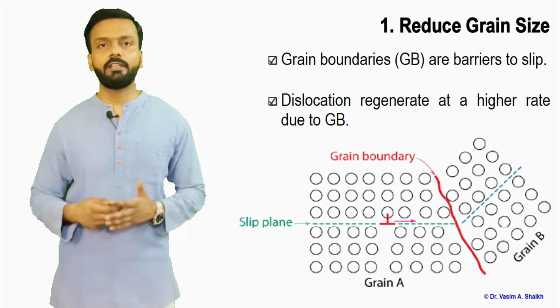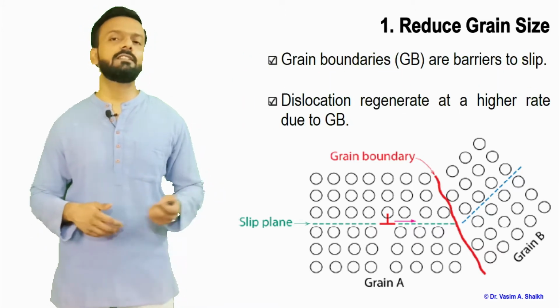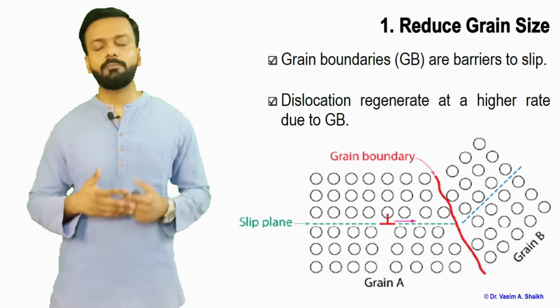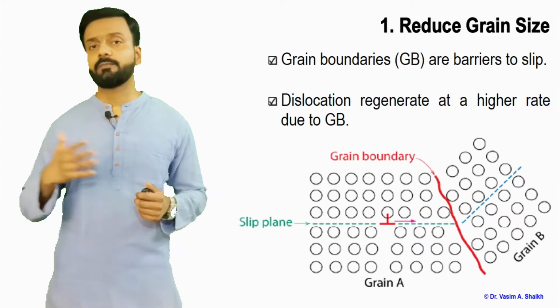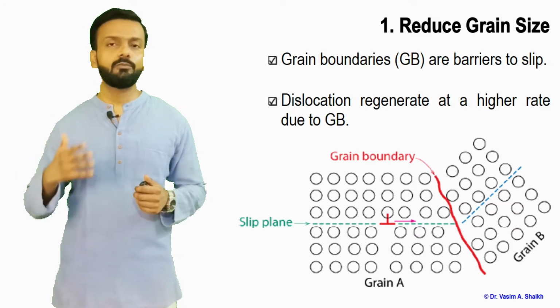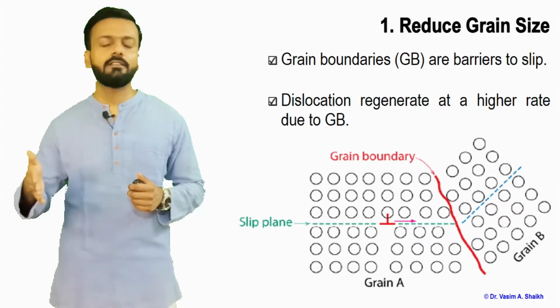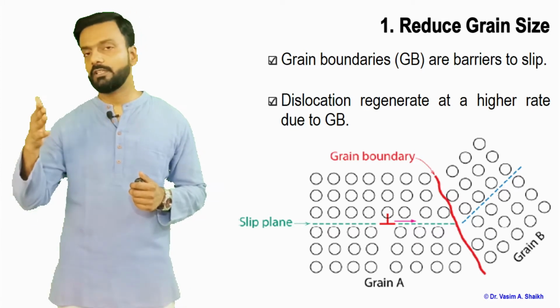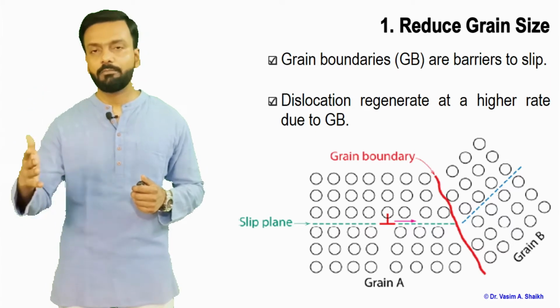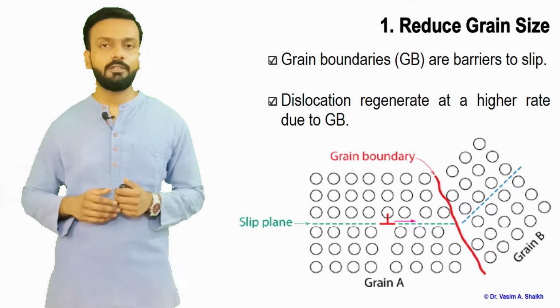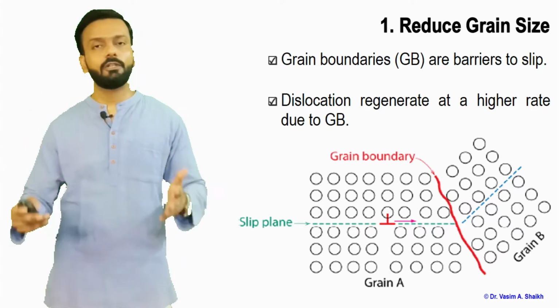Grain boundaries are barriers to slip. We know there is a slip mechanism, and the dislocations are moving on a slip plane, but as soon as they encounter a grain boundary, they cannot move further and they stop there. There is a barrier to the slip of the material, and slip will not happen.